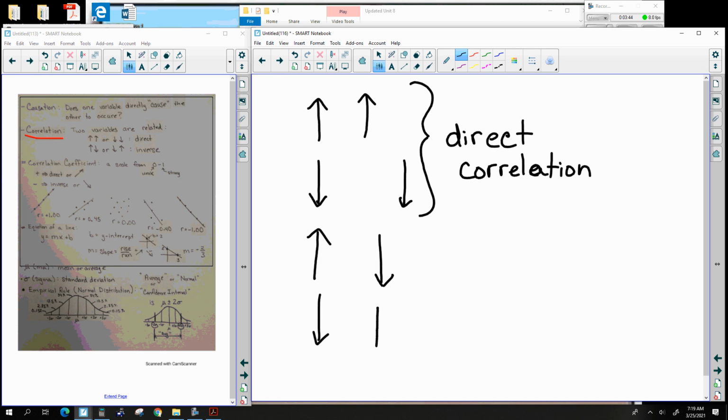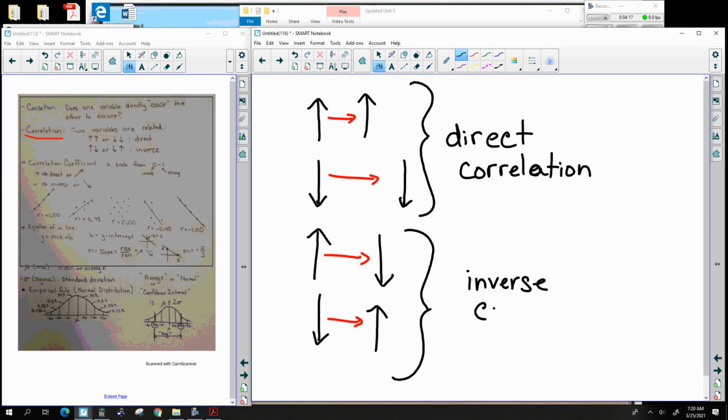If you don't work out very much, you might tend to weigh a little bit more than somebody who would. These things are related, and these last ones would be an inverse correlation.